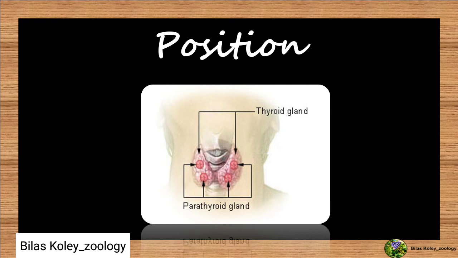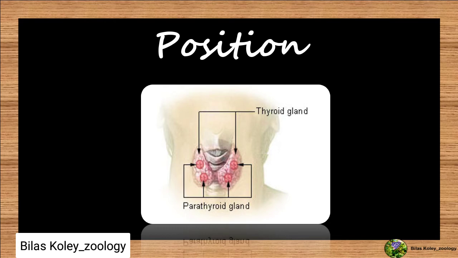Two glands in each lobe of thyroid gland and two glands in each lobe of thyroid gland.